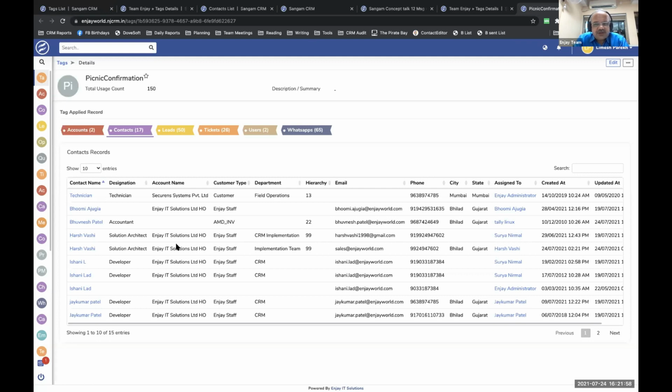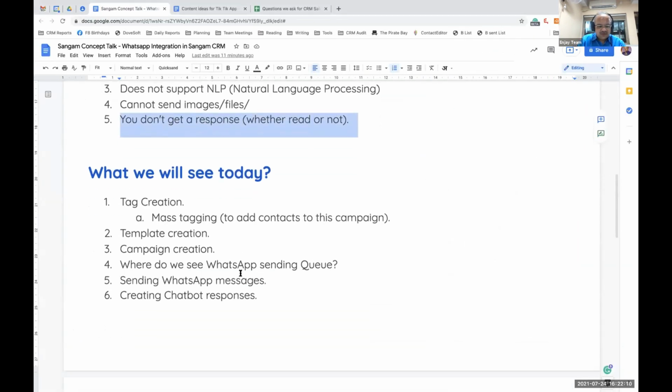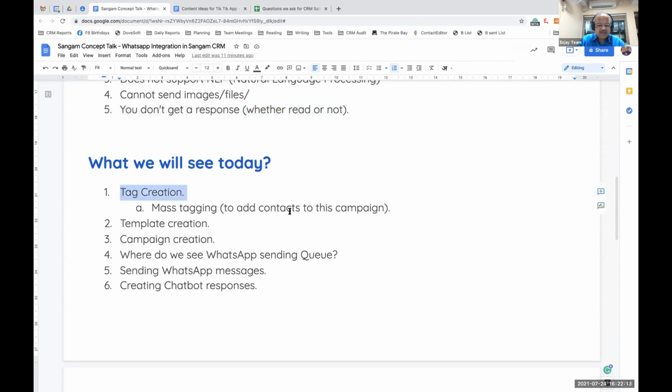What I demonstrated right now is two things in action. First is WhatsApp campaigns, and second is WhatsApp chatbot. Now all these things we have seen. We created a tag to identify contacts to whom we want to send these messages. Then we created a template to tell the campaign which message to send. Then we created a campaign for managing those things.